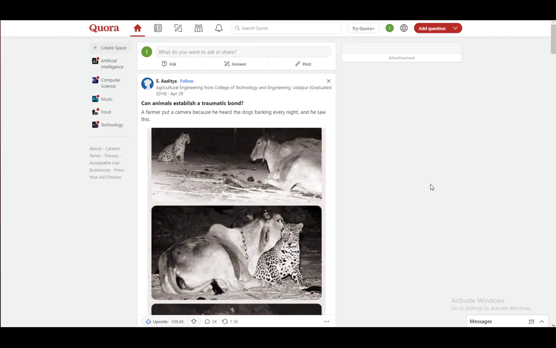The first and foremost is make sure your questions are on actually popular topics that are currently ongoing in the world, because questions that are currently popular in the world will be asked again and again, and people will search them on Google. And if your question or answer is on a popular topic, it will rank higher because more people will look it up.